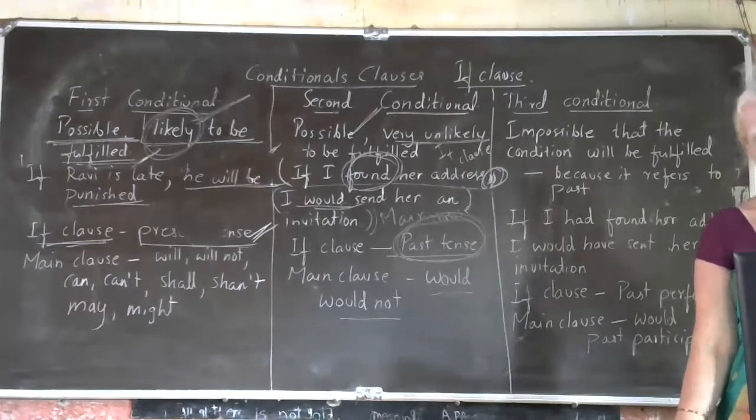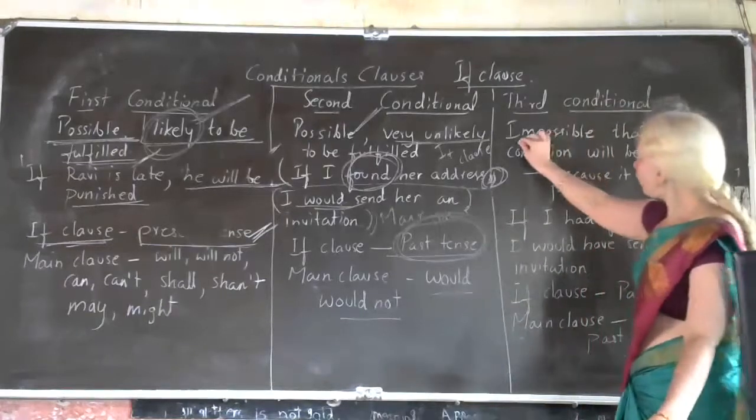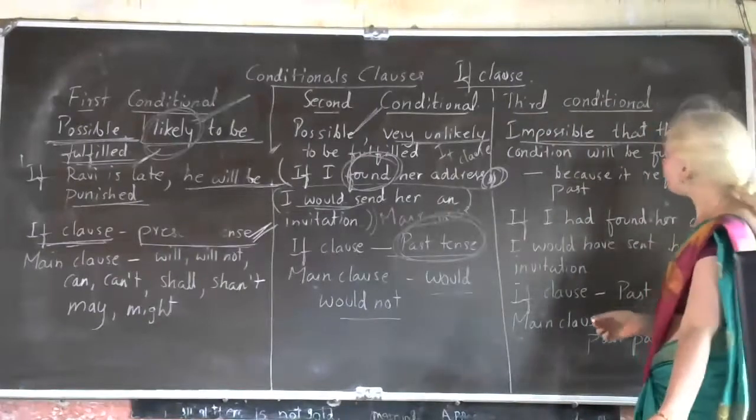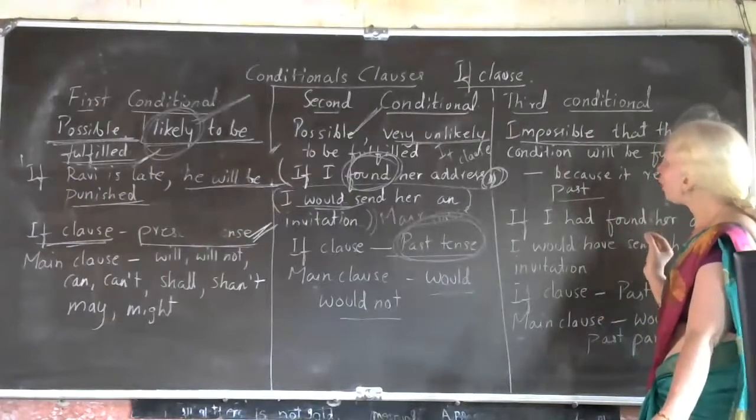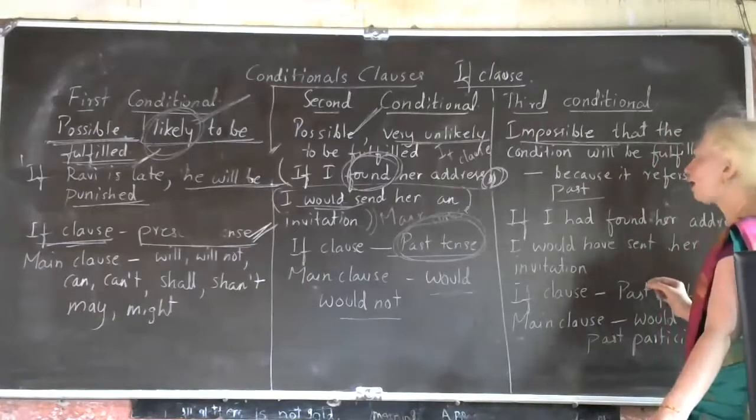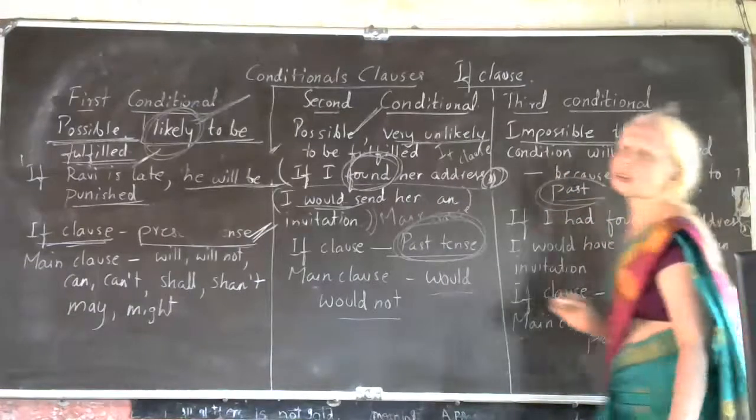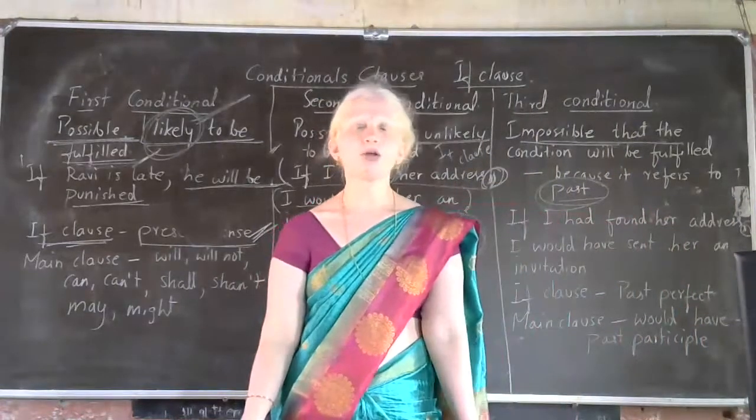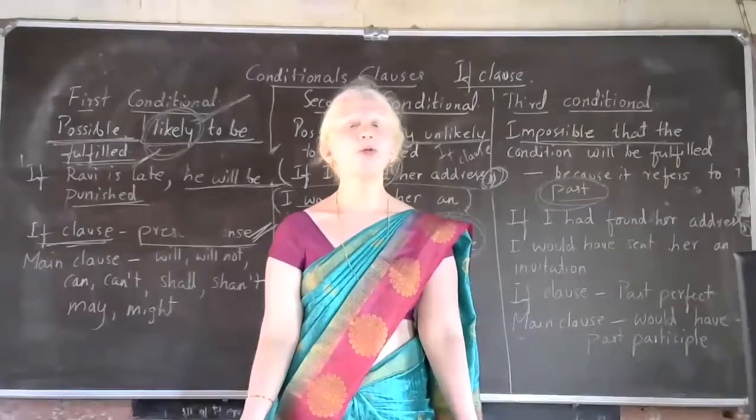Now, come to third conditional. The third conditional speaks about a condition that is impossible to be fulfilled, because that condition refers to a past event. So that is why, for that action, there is impossibility of completion, because it has already been completed in the past. As it is a past event, the possibility of that action taking place is impossible. So here you are speaking hypothetically.